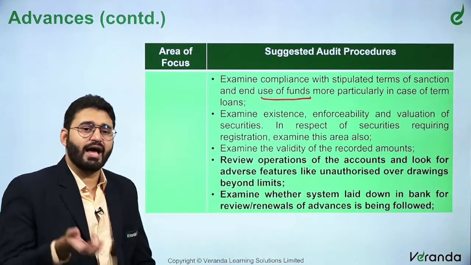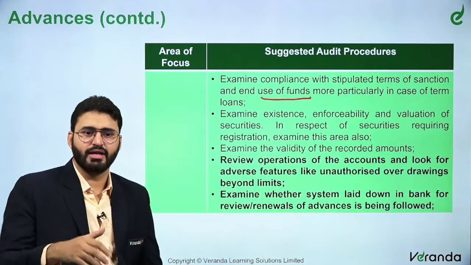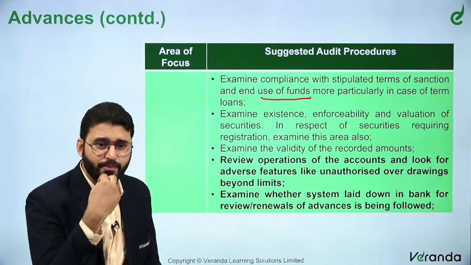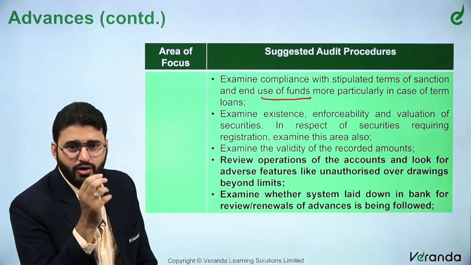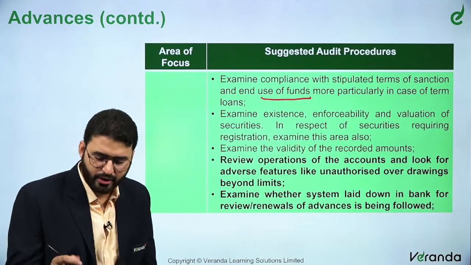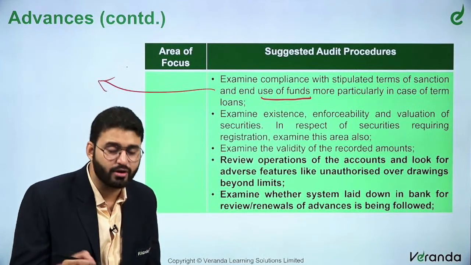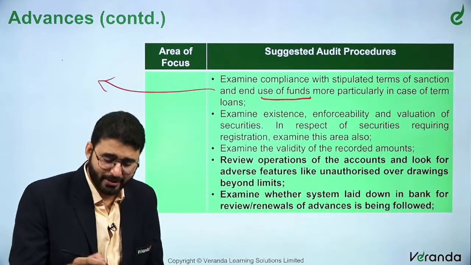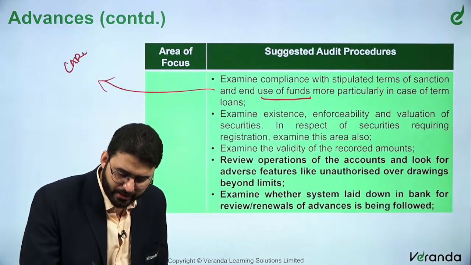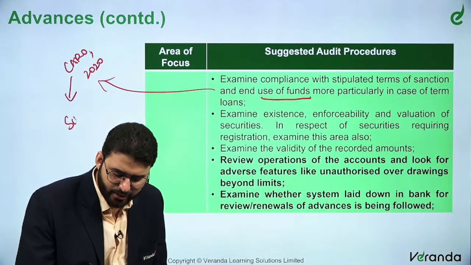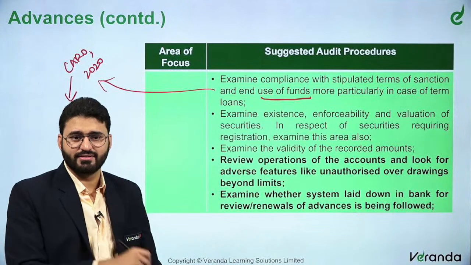Now the bankers will have to have some kind of a check. They need to update the financial statement and get the utilization statement from the company to understand what the end use is. For CARO, there is a banking company, CARO is not applicable, but generally for the borrower company, of course, it is applicable. So there is a CARO reporting requirement, CARO 2020, and not only that, now there is an amendment in Schedule 3. We've discussed this Schedule 3 amendment.